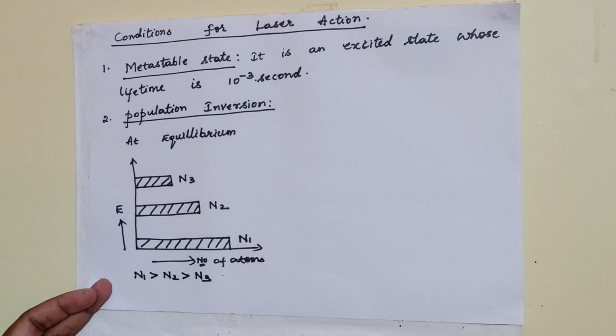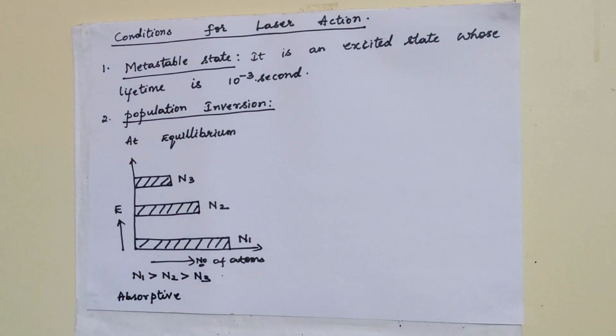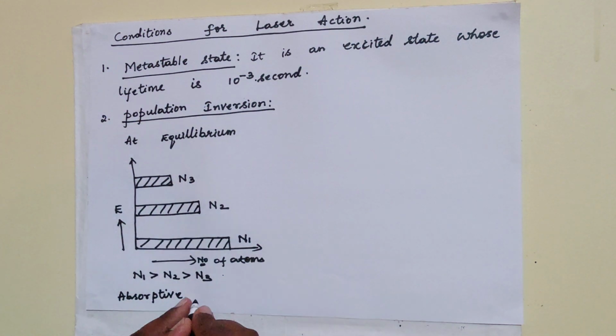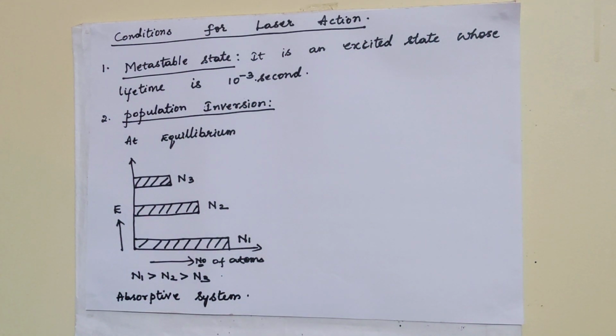So in this case the system will be absorptive rather than emissive, or we can call this an absorptive system. That is, absorption leads over emission when you have a system at equilibrium.